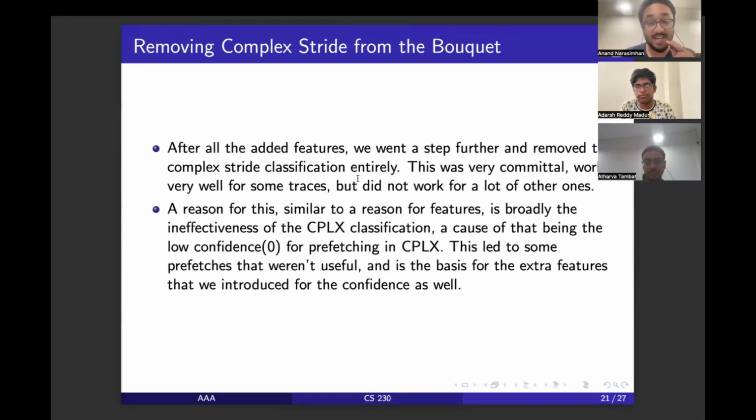I think it's unique because I haven't seen it anywhere else. But yeah, so we found out that it worked very well for some places where the classification was made with a low confidence, because in the code the confidence was just greater than 0 and it was classified. In cases where it was actually incorrectly classified, removing the complex classification altogether did pretty well. But you can guess for most other cases that it slightly reduced or even somewhat drastically reduced the IPC values.